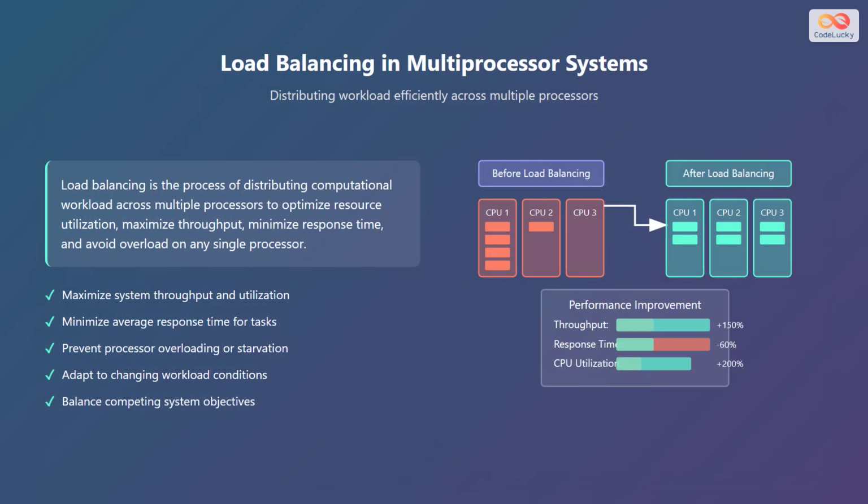Let's discuss load balancing in multiprocessor systems. Load balancing is the process of distributing computational workload across multiple processors. Its goals are to optimize resource utilization, maximize throughput, minimize response time, and avoid overload on any single processor. The main objectives of load balancing include maximizing system throughput and utilization, minimizing the average response time for tasks, preventing processor overloading or starvation, adapting to changing workload conditions, and balancing competing system objectives.